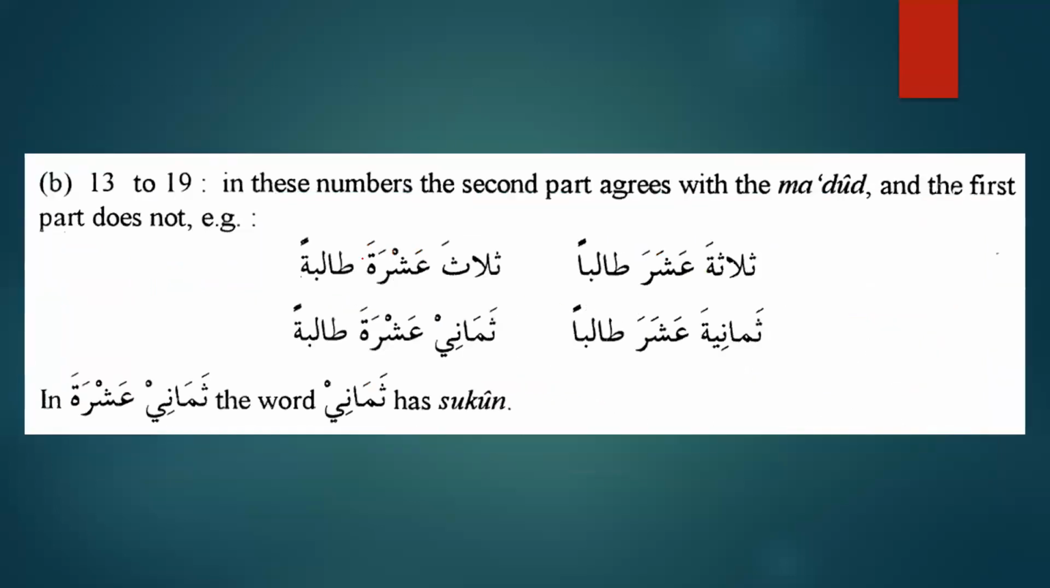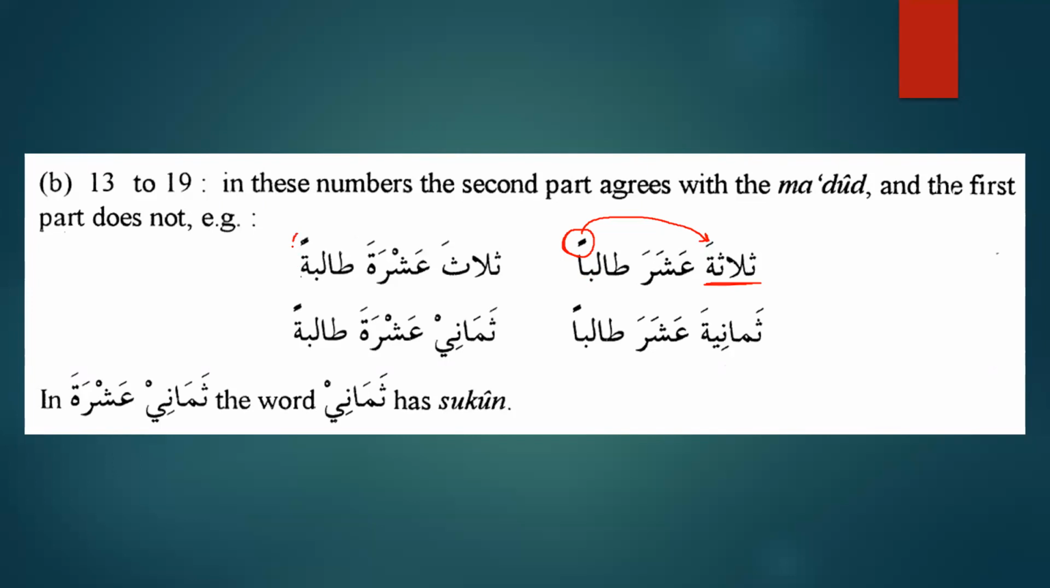The numbers from 13 to 19, as I mentioned, when the ma'dud is feminine. Okay, so here when we talk about when the ma'dud is masculine, what will happen? Do you remember when the ma'dud is masculine? The first part of the compound construction will be opposite. For example, Taliban is masculine, so the first part will be feminine. ثلاثة عشر طالبا. And similarly, we will say أربعة عشر طالبا, خمسة عشر طالبا, up to 19, تسعة عشر طالبا. So that's very, very important to remember.